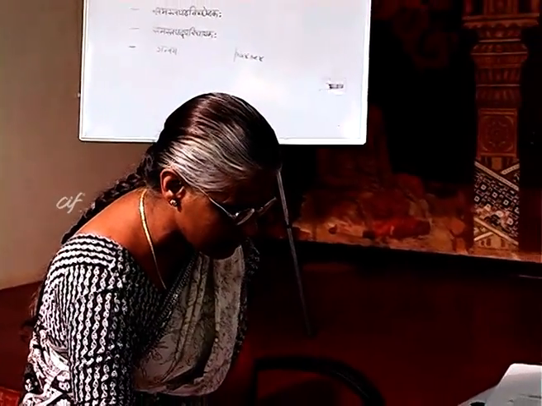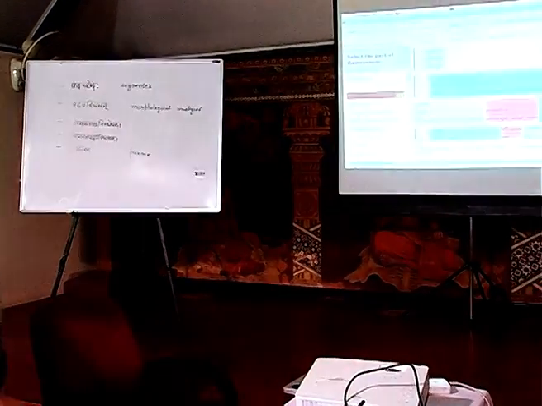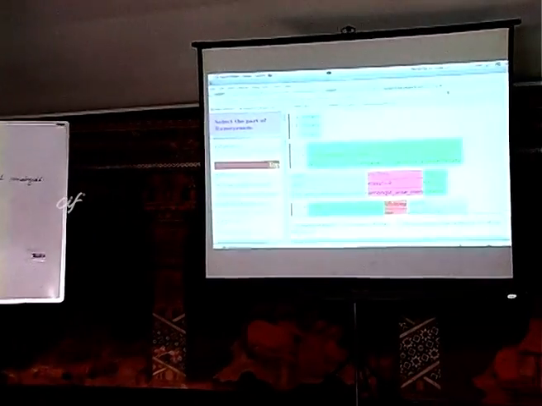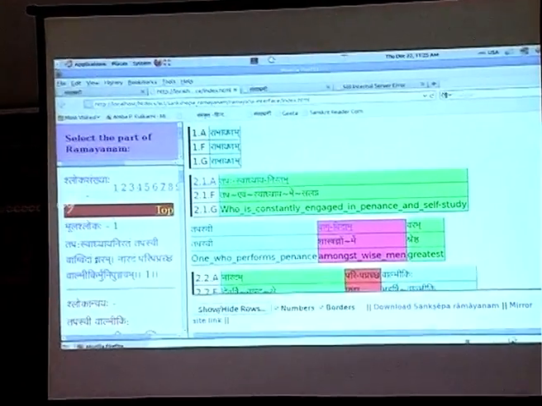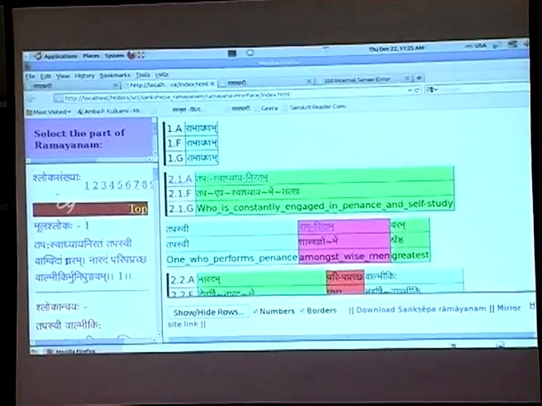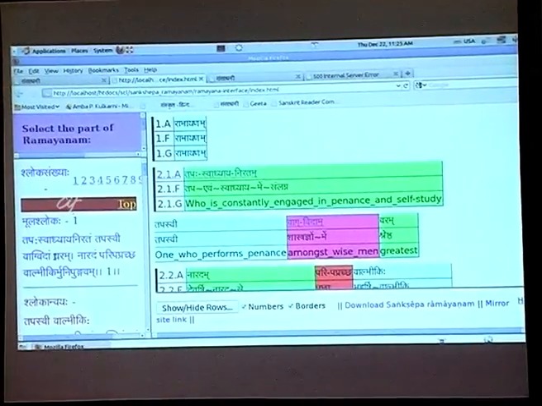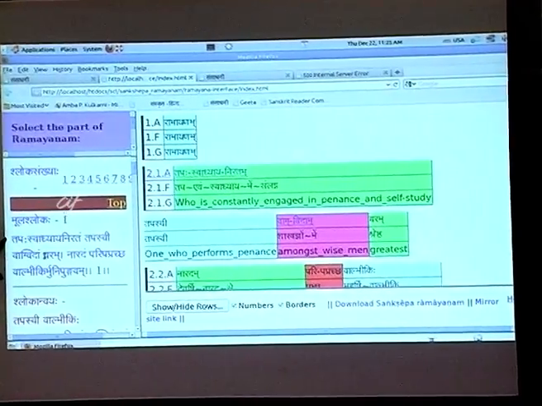So here is the e-version of that. We see here the Moola Shloka: Tapasvadhyaya Niratam Tapasvi Vagvidambaram Naradam Paripapracha Valmiki Munipungavam. This is the Moola Shloka.